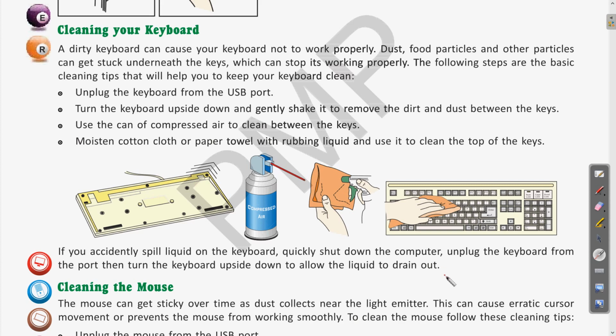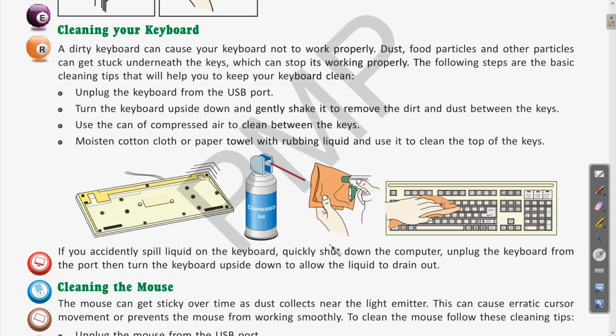So if you are facing a situation where there is a spill of liquid on the keyboard, shut down the computer, unplug the keyboard from the port and reverse the keyboard so that any liquid will come out. Only when you are sure that it has dried properly should you reattach and use it. So this way we can take care of the keyboard.